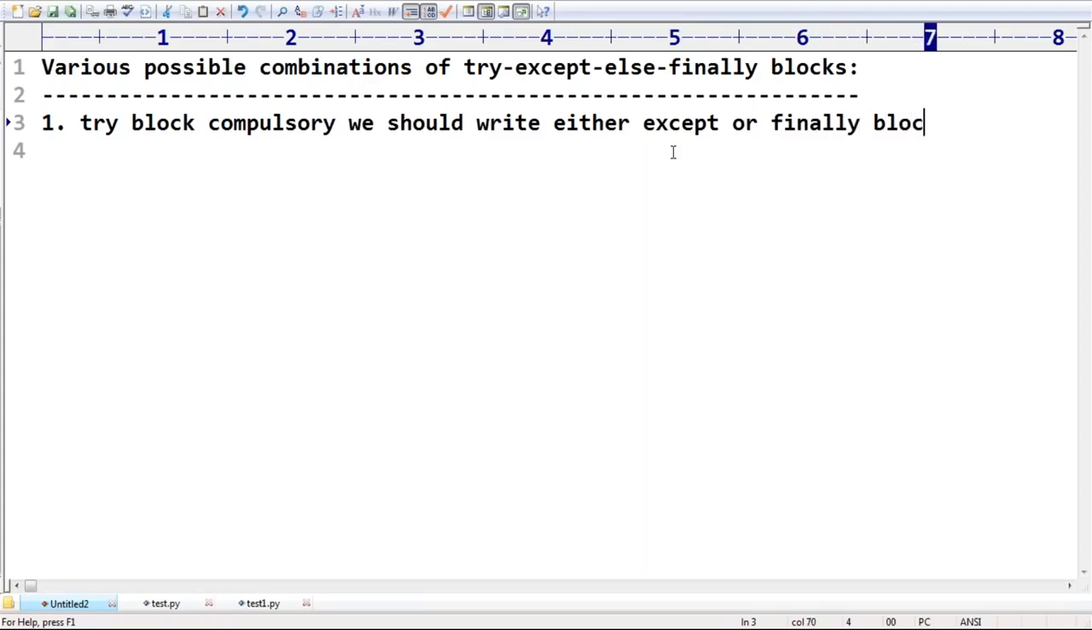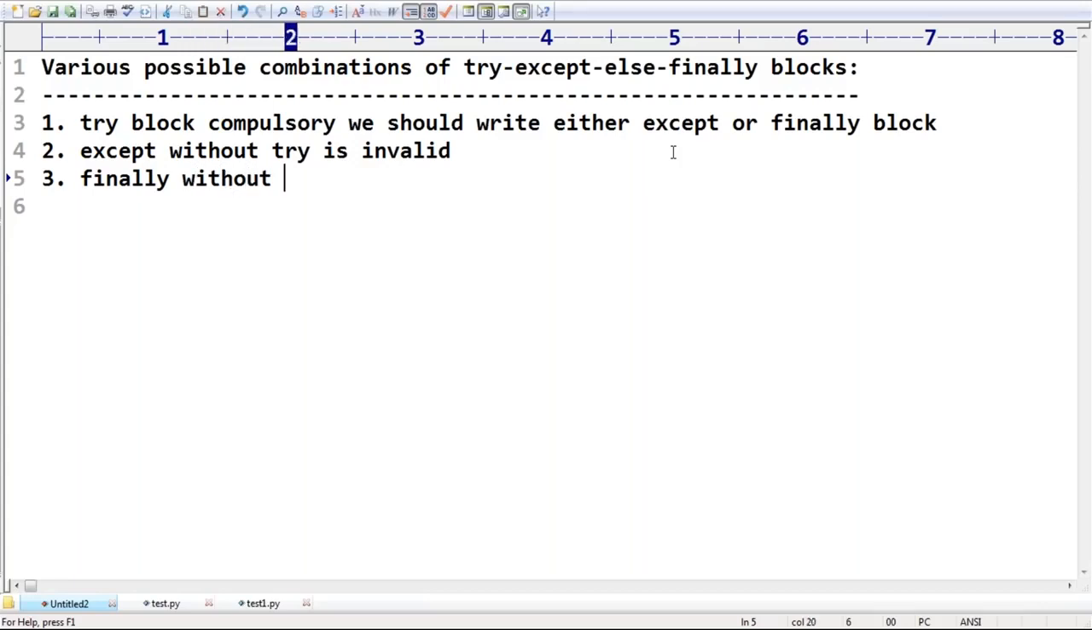Rule number 1, it is very clear: without except or finally you can't write a try block. Clear, right? Next, whenever we are writing an except block, a try block should compulsorily be there. Except without a try is invalid. Remember this one. Taking only an except block without a try is invalid. Next, similarly, whenever we are writing a finally block, a try must be required.